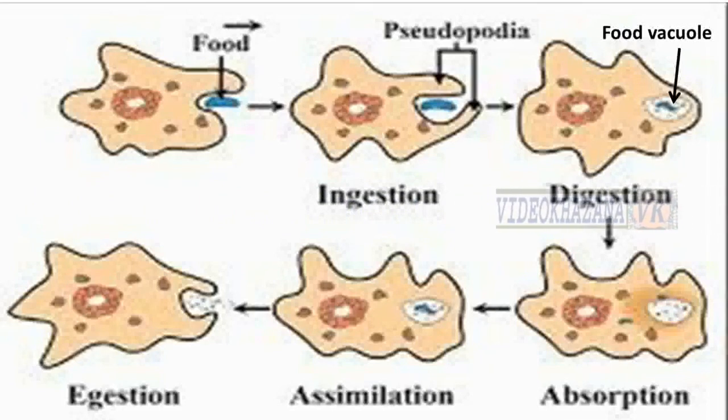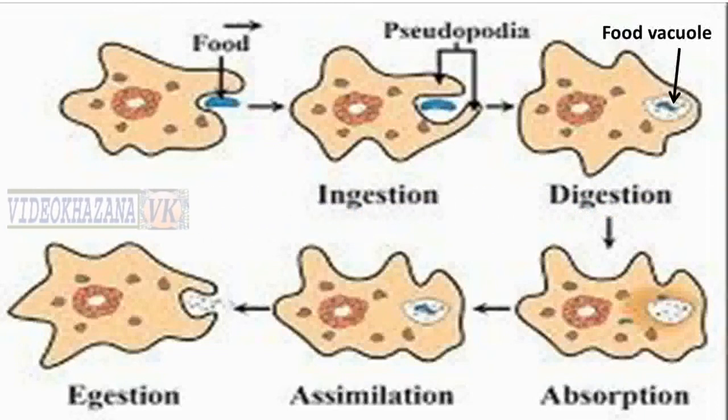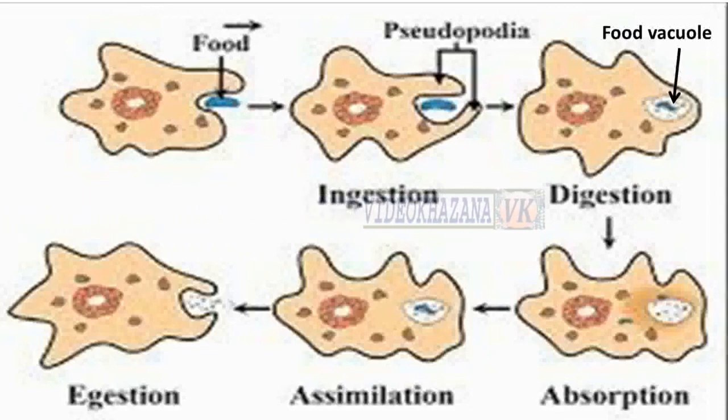So this is the egestion process. All 5 processes are done by amoeba using the single cell. That is why we call it phagocytosis, meaning cell feeding.